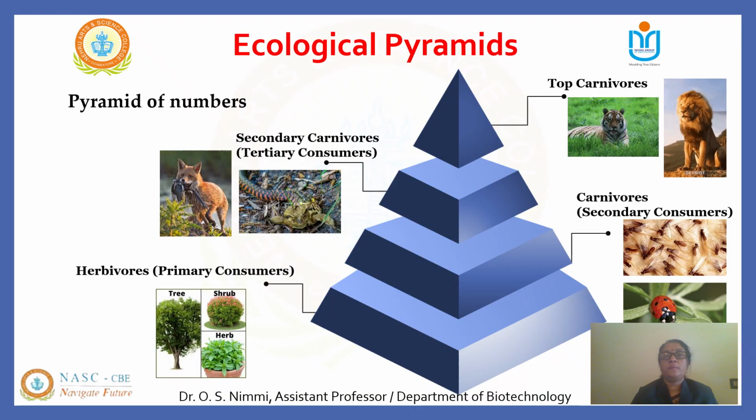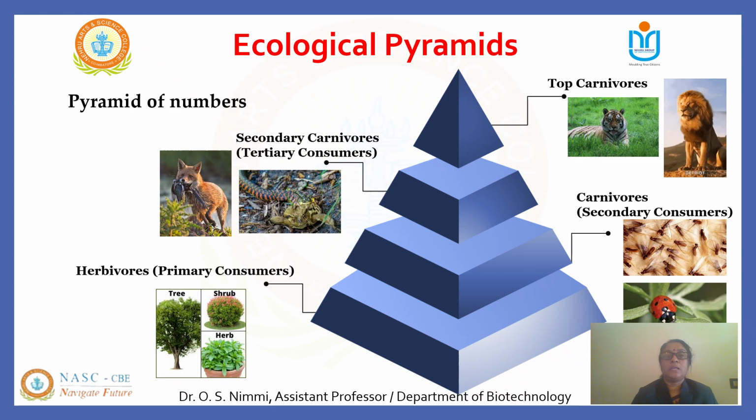There are different types of pyramid of numbers based on shape: the erect pyramids or the upright pyramids and the inverted pyramids. In the erect pyramid of numbers, in these ecosystems there are numerous small autotrophs that support fewer herbivores, which in turn support a small number of carnivores, and hence this pyramid is said to be upright. This type of pyramid is found in aquatic as well as grassland ecosystems. For example, in a grassland ecosystem, the number of grasses is much more than the number of herbivores, and in turn the number of herbivores is more than the number of carnivores.